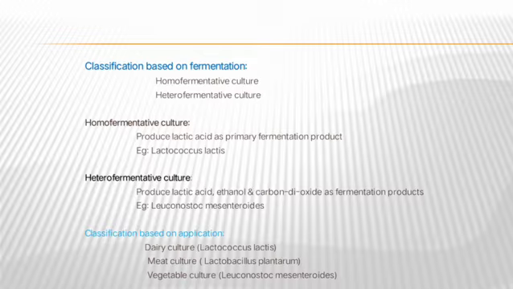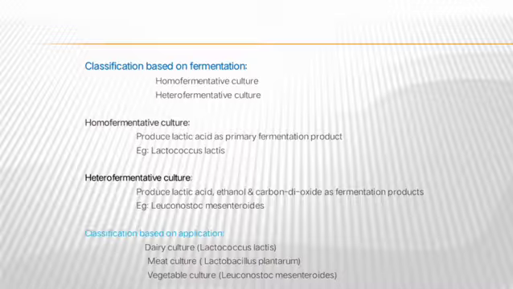The next classification is based on the fermentation. It also has two types. The first one is homofermentative culture. The next one is heterofermentative culture. In the homofermentative culture, it produces the lactic acid as a primary fermentation product. Example, Lactococcus lactis. The next one is heterofermentative culture. In it, the lactic acid bacteria produce lactic acid, ethanol and carbon dioxide as the fermentation product. Example, Leuconostoc mesenteroides.